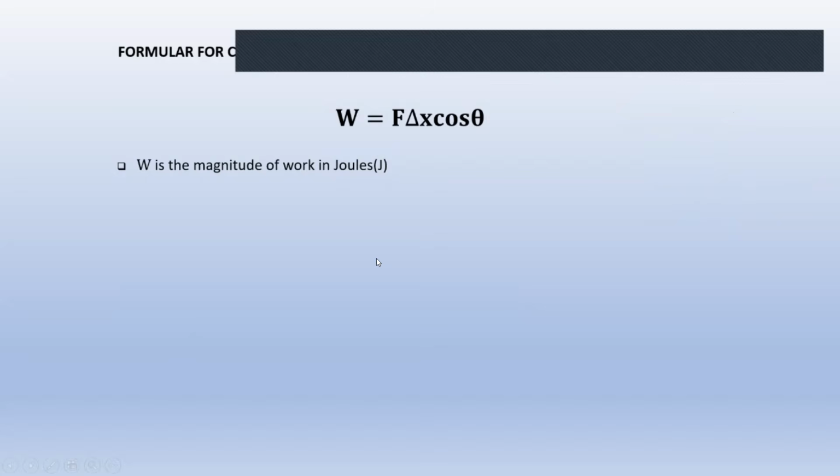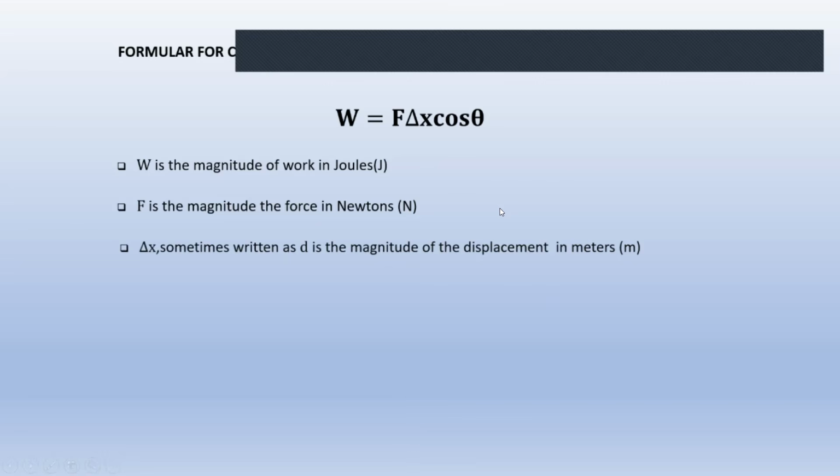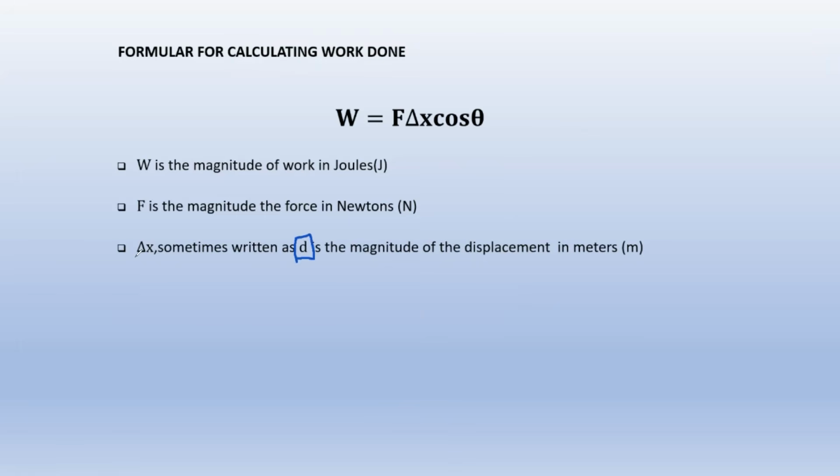Perfect. Next up, F. F is the force that is acting on the object. It is measured in newtons. That's the force. Delta x is definitely the displacement. In some books, they write displacement as d, but you can write it as delta x. Now, the interesting one is theta.